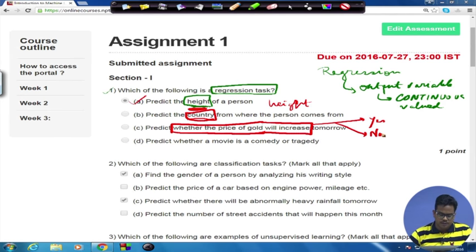And the last one, predict whether a movie is comedy or tragedy. You can clearly see that the output categories to be predicted are finite in number. There are only two output categories that can be predicted, so this is again a classification problem because the output is categorical. So this solves the first question. Let's move on to the next page.